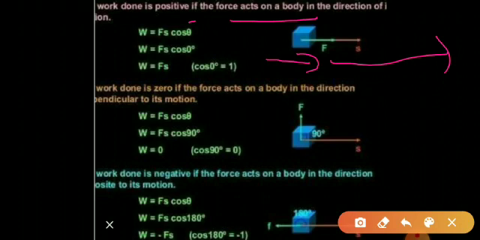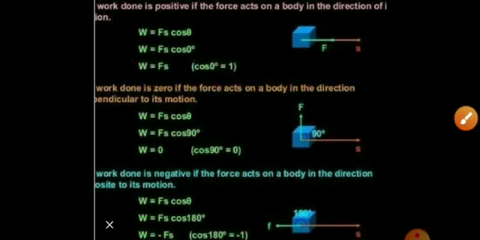So the angle between force and displacement is 0. The value of cos 0 is 1. Putting this in the equation W equals Fs cos theta, with theta equal to 0 degrees, cos 0 is 1, so W equals F into S. So Fs is the positive work.